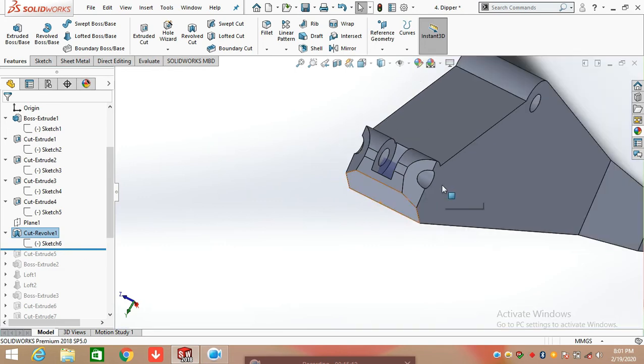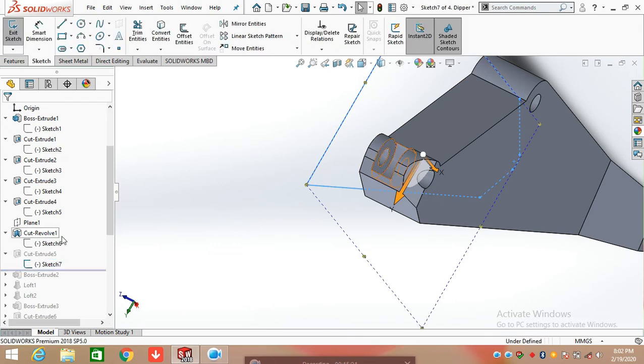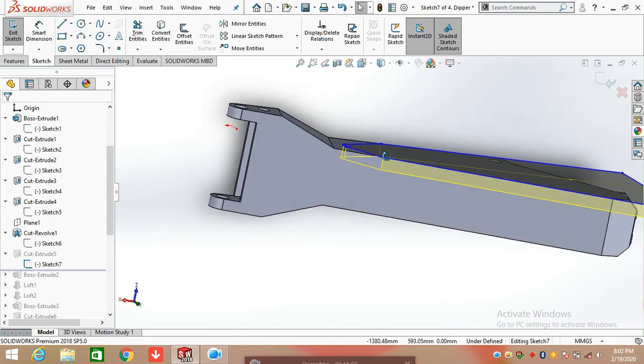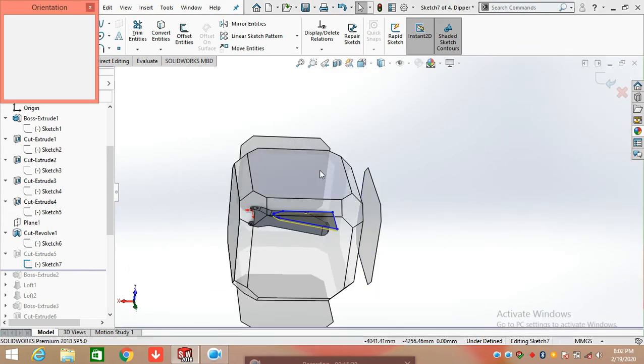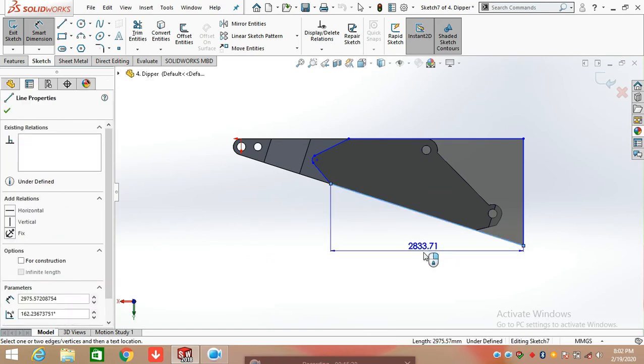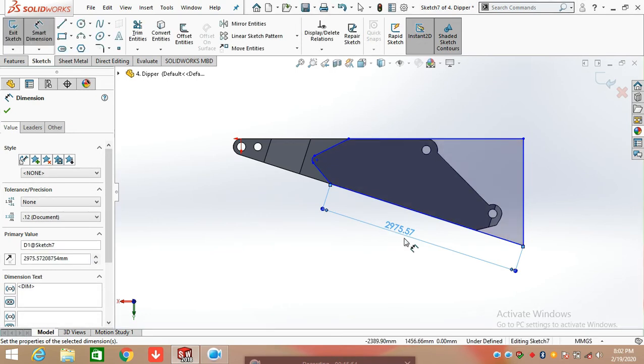After that, here we again need to apply extrude cut. So simply here select this face and start to create a sketch here. Click on line command and draw a straight line having length of 2975 mm.